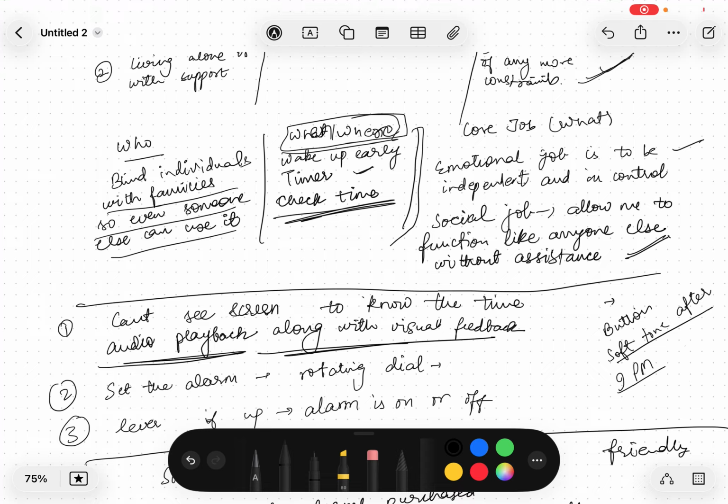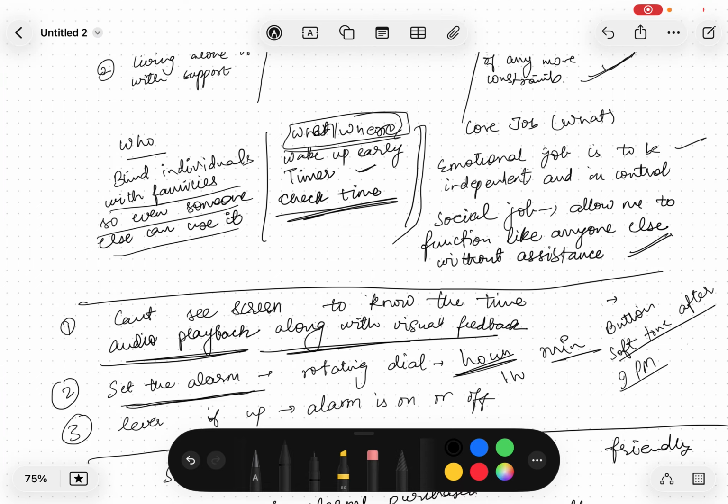Now after checking the time, they also want to set the alarm. For setting the alarm, they can have a rotating dial for the hour and minute. If they rotate once, there can be haptic feedback, so it is one hour plus.